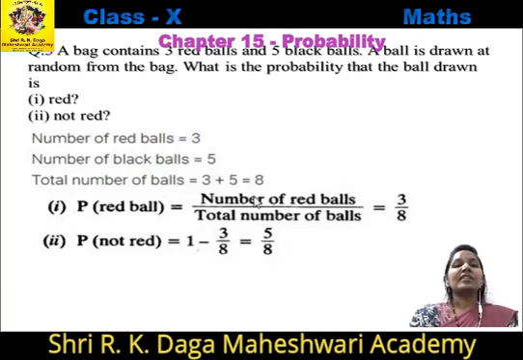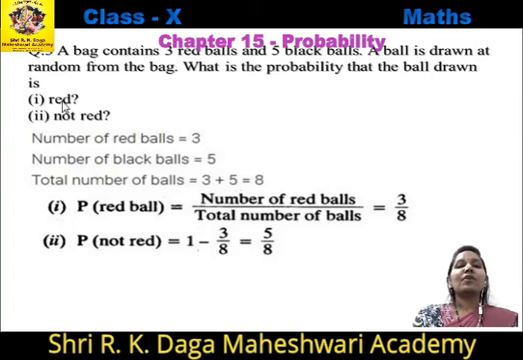Question number 3 is, a bag contains 3 red balls and 5 black balls. A ball is drawn at random from the bag. What is the probability that the ball drawn is red or not red? Now the number of red balls is 3, the number of black balls is 5. So total number of balls is 3 plus 5, that is 8.